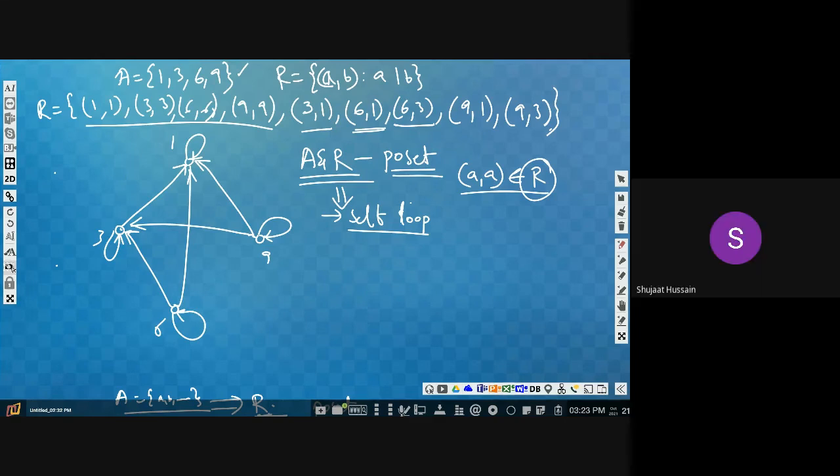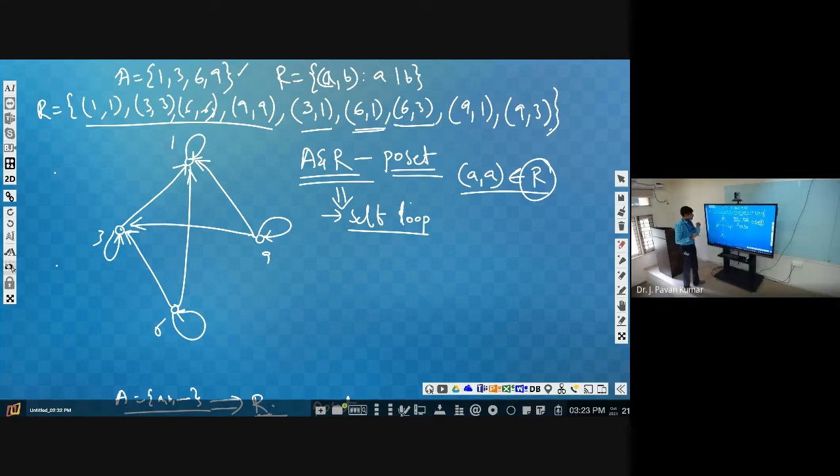Next, the third property of a poset is what? Transitive. That means, suppose we have 6 to 3 and 3 to 1, that is (6,3) and (3,1). Then definitely (6,1) will be present, as we know it is a poset and it will satisfy the transitive property. So definitely this edge will be present. So transitive edges will be present definitely.